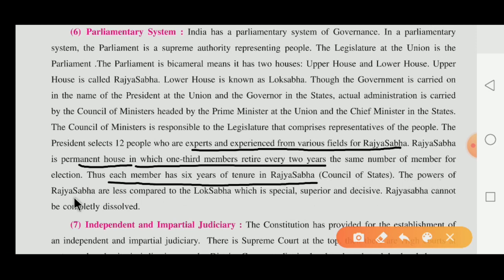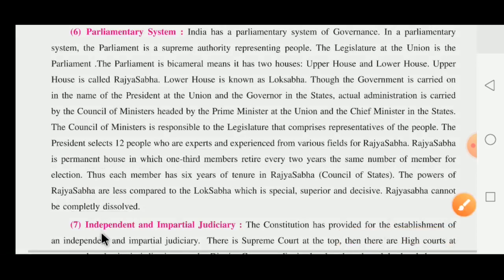The powers of the Rajya Sabha are less compared to the Lok Sabha. Dear children, the powers of the Rajya Sabha are less if we compare with the Lok Sabha, which is special and superior. Rajya Sabha cannot be completely dissolved, while the Lok Sabha is dissolved by the President of India whenever there is an emergency.